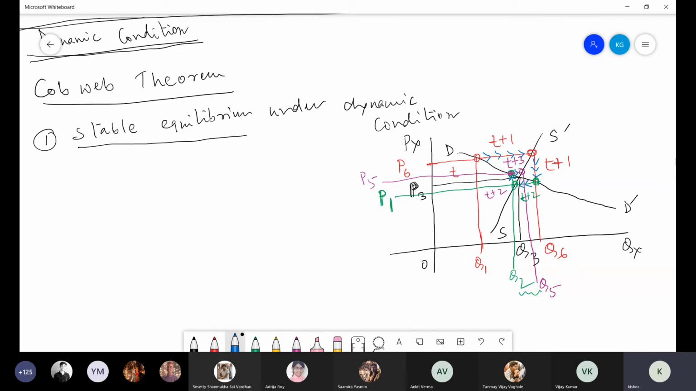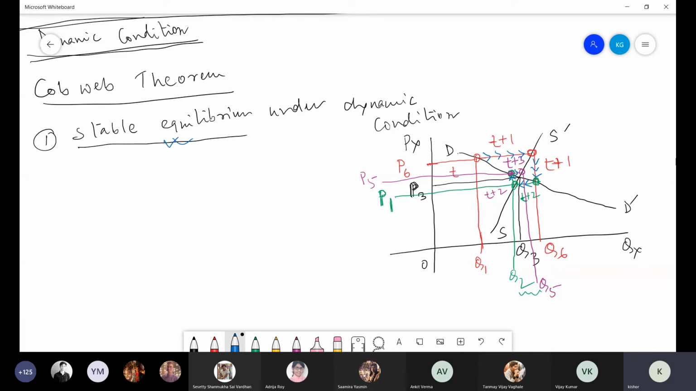Because of that, it is called stable equilibrium under dynamic condition. Here, instability may be there, but after some time, you are again going back to your original equilibrium position. And this is happening when slope of demand curve is less than slope of supply curve. If you draw the diagram carefully, automatically you will get this one.